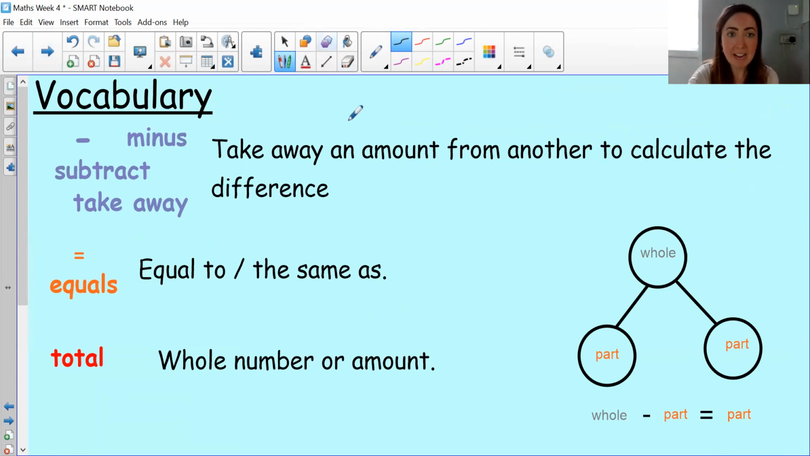Okay, so our vocabulary, as a reminder, we all know this already, just to refresh our memories. So this symbol means subtract or minus or take away. It means to take away an amount from another to calculate the difference. Then equals, equal to or the same as, and total means the whole number or amount. And again, here's our part whole model, and because we are subtracting, I've written whole take away part equals part.